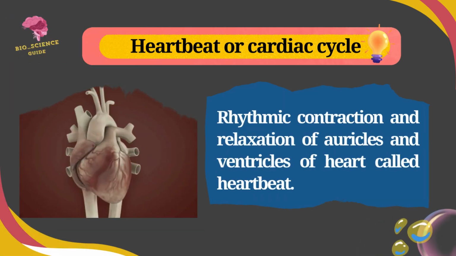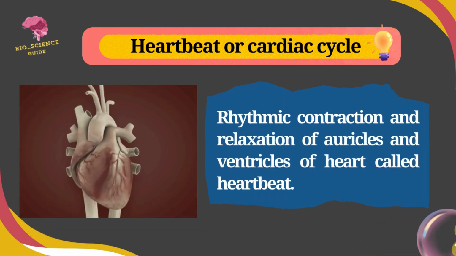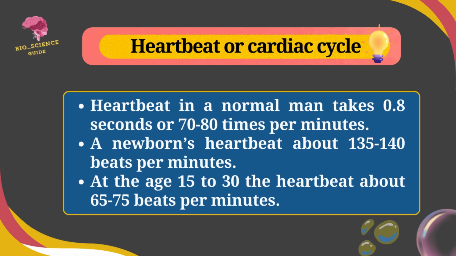Today the topic is heartbeat or cardiac cycle of human being. Heartbeat is the rhythmic contraction and relaxation of auricles and ventricles of heart. In a normal man, heartbeat takes 0.8 seconds or 70 to 80 times per minute.